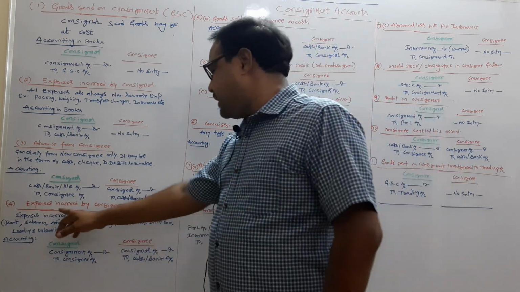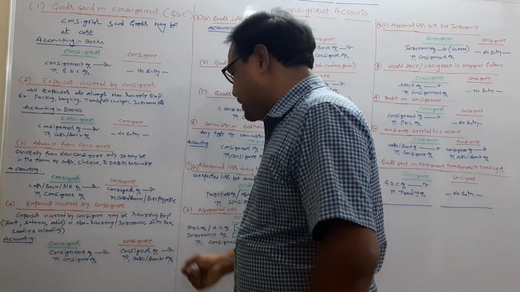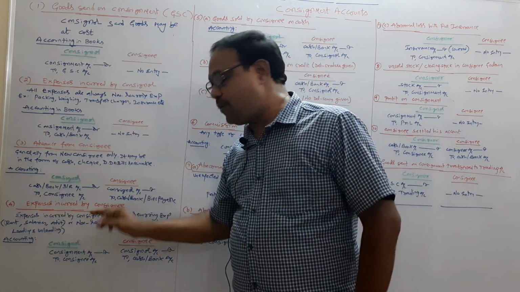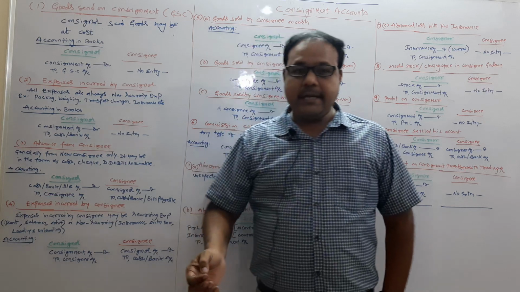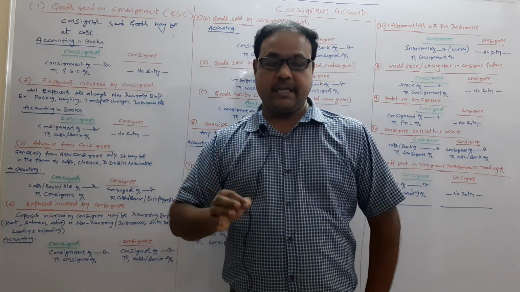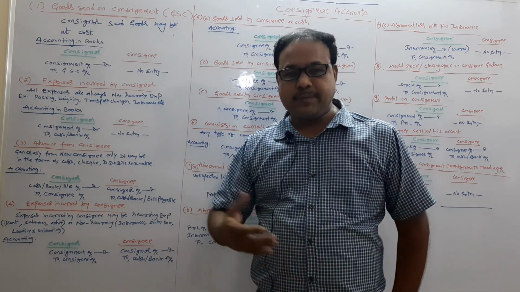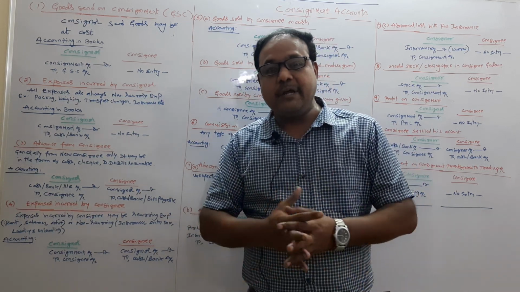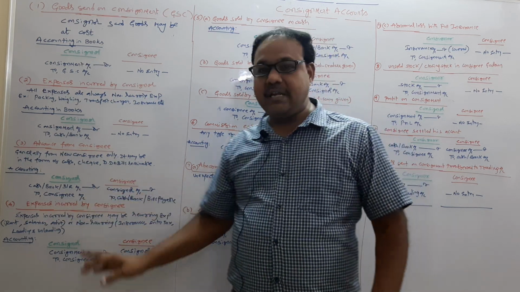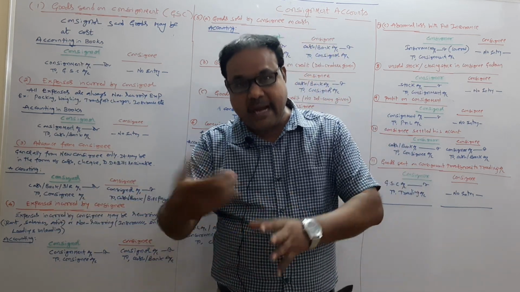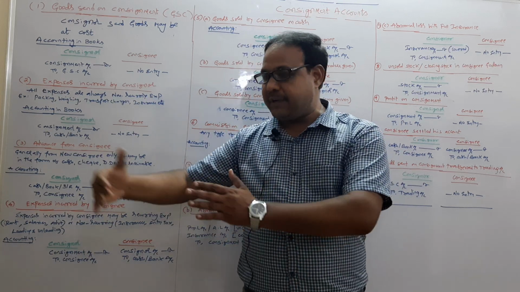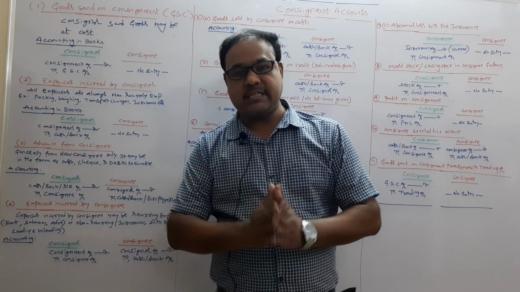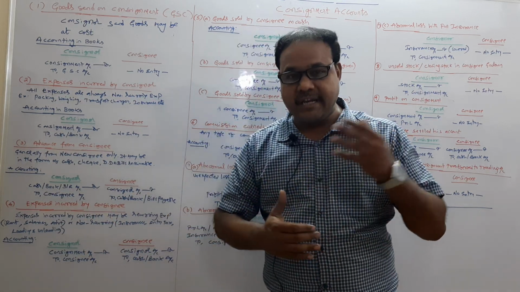The next one, expenses incurred by consignee. See, consignor incurred expenses, consignee also incurred expenses. Now if expenses are incurred by the consignee, such expenses will be reimbursed, remitted or paid by whom? By consignor only. Definitely the consignor will reimburse, give it back to the consignee. Consignee, you spent, for example, 5,000 or 10,000, whatever you have spent, I will give back such expenses. So that is called a reimbursement.